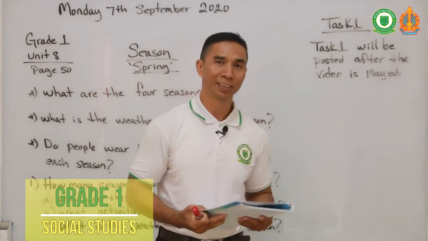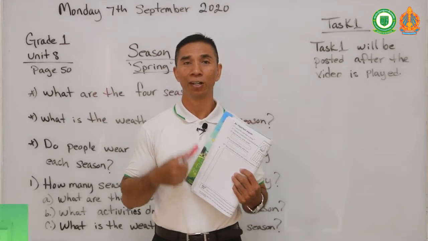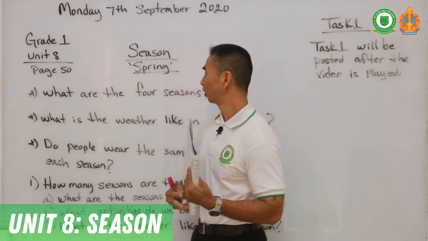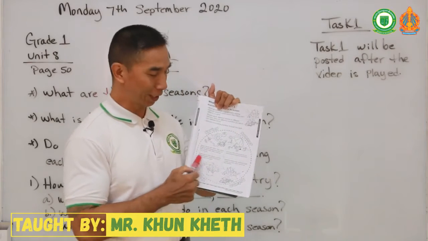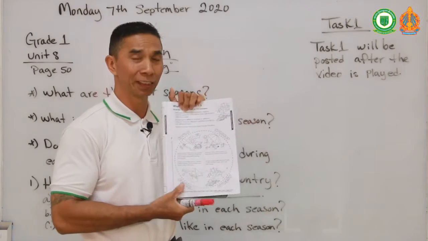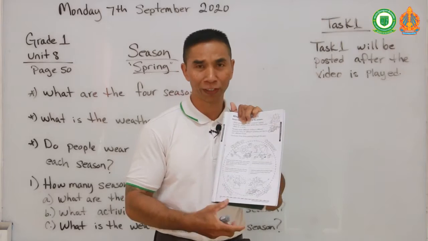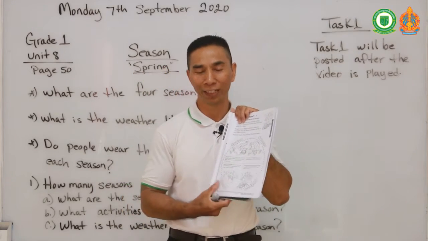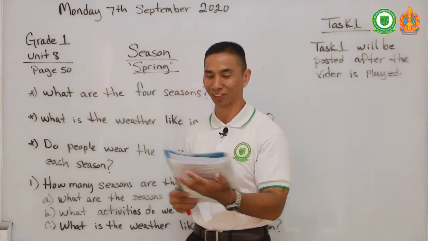So what are seasons, class? Can you name me the 4 seasons of the majority of the world? That is my first question to you. You can also look in your book and you can see the seasons on page 50. They have some pictures for each season, showing what each season represents and what the weather is like. We will go over all this in our video today. So get your notebooks and your pen or pencil out and let's get ready to start.